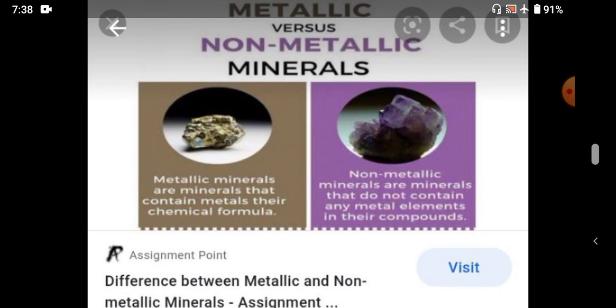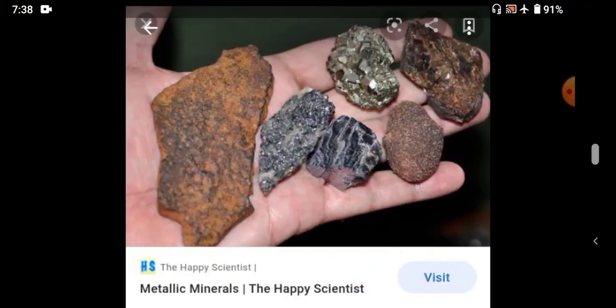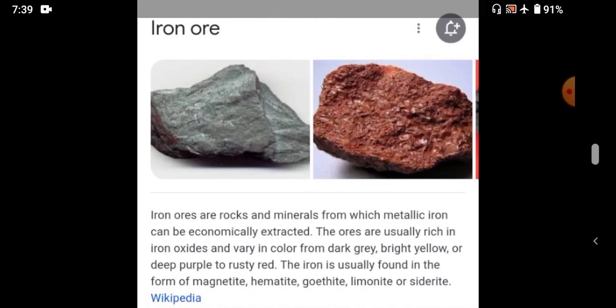Okay, students. Now I will explain each example one by one. The first one is iron ore. From metallic minerals, the first example is iron ore. Iron ores are rocks and minerals from which metallic iron can be economically extracted.